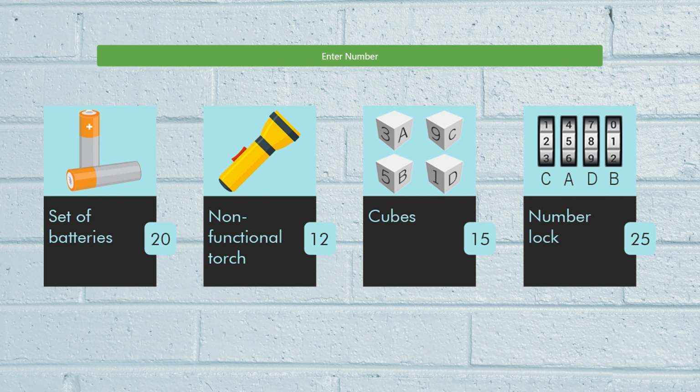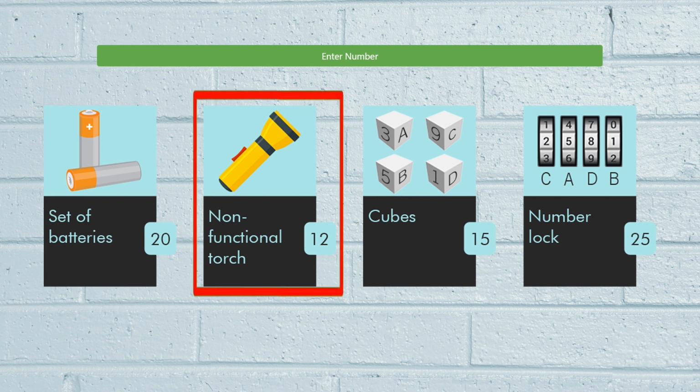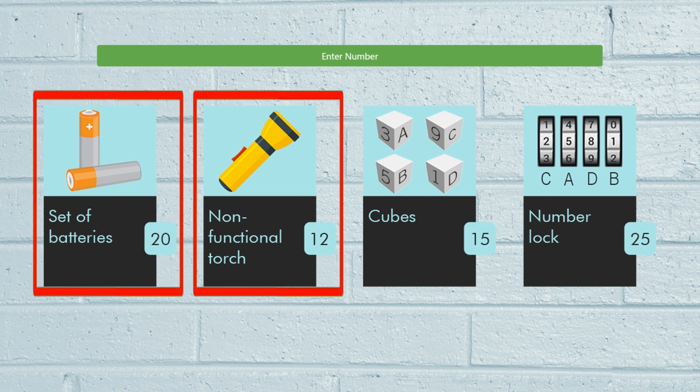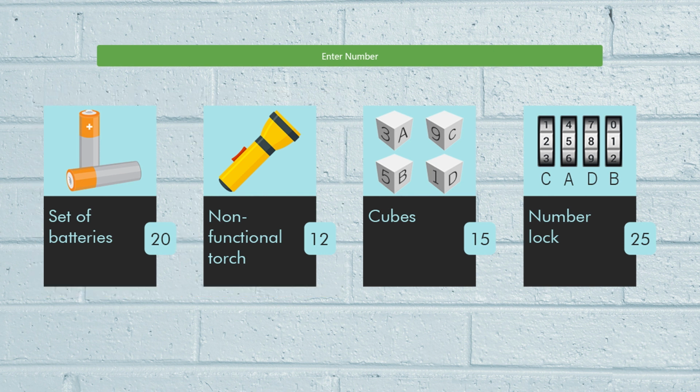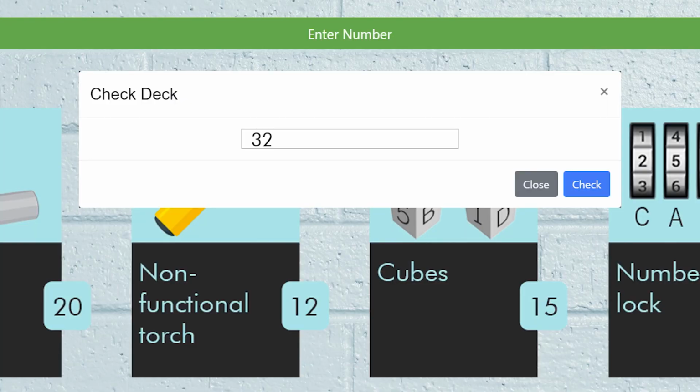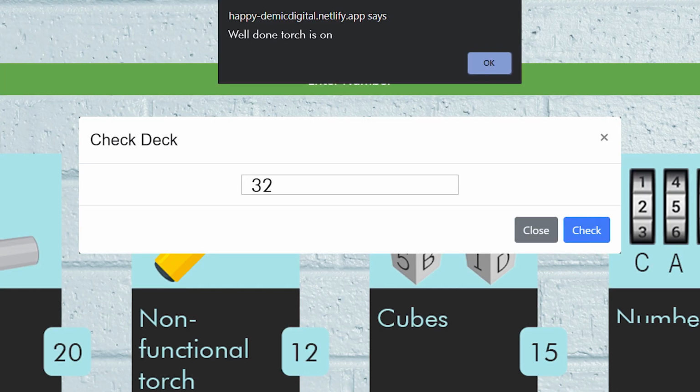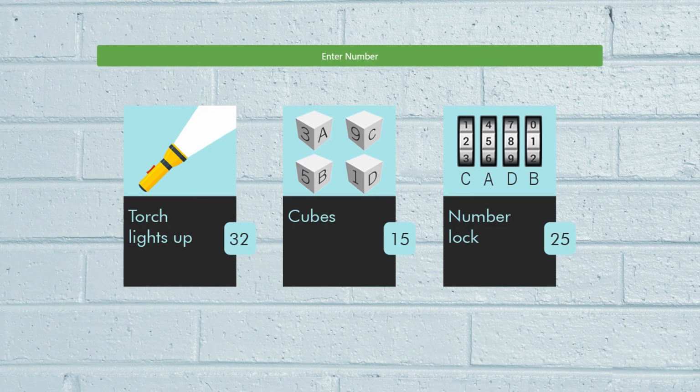For example, if you come across a non-functional torch and a set of batteries, if you want to interact these 2 objects, that is, put the battery in the torch, you need to add their respective numbers and enter the total in the enter number box. If your interaction and the input number is correct, you will see the result of your interaction. For instance, the torch lights up in this example.